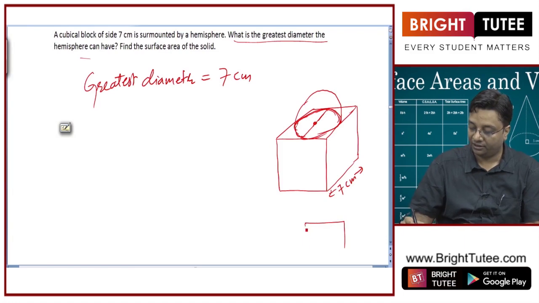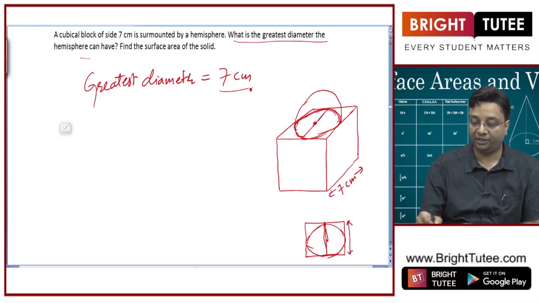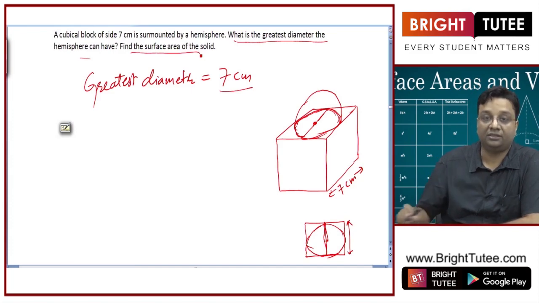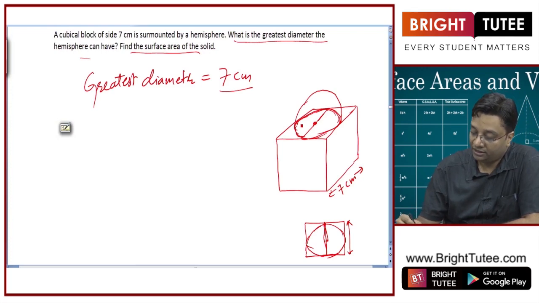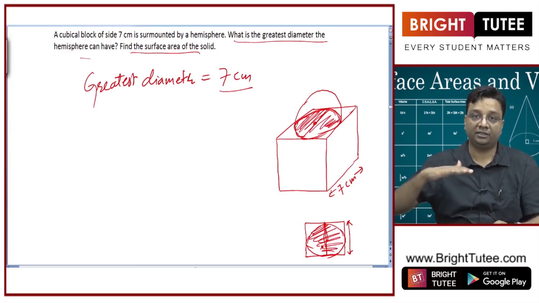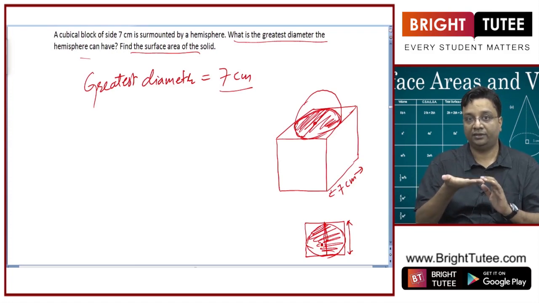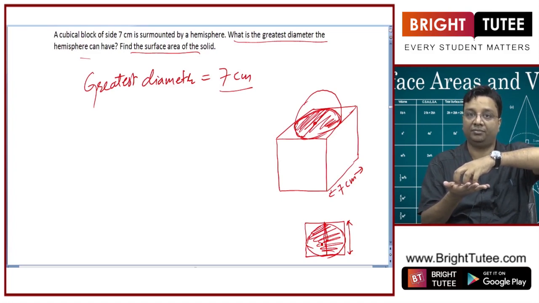If I have got a square, what is the biggest circle that I can draw? The circle that will touch all the sides, right. So what will be the diameter? It will be equal to the edge. So the greatest diameter is 7 centimeter. Now we need to find the surface area of the solid. Now that it has become a solid, if you only consider the top of this cube, this is a square shape, right. When I put a hemisphere on it, this circular portion gets covered up, right.